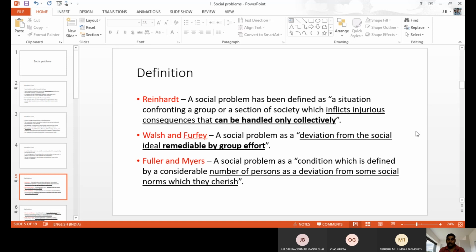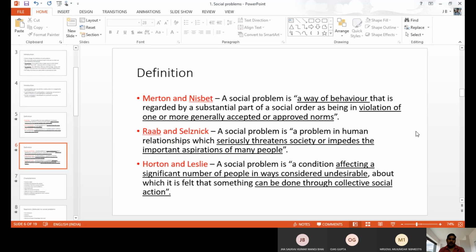They may change their routine work, their way of thinking, their attitude, their behavior. Everything people change because of some issue, and that issue is considered a social problem. Merton and Nesbitt said a social problem means a violation of one or more generally approved behaviors that seriously threatens society. A number of people feel fear, it becomes a threat to society, so that is a social problem.